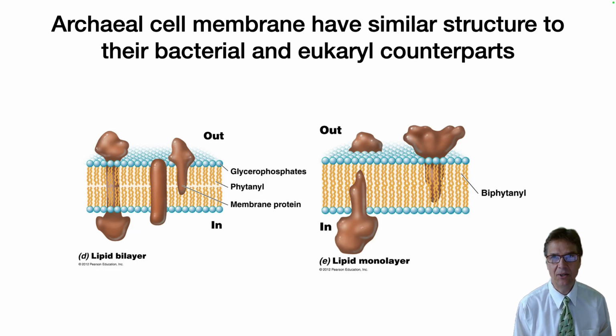As you can see here, they look very similar, but if you use biphytanyl lipids, you will see the alkyl chain goes all the way through and it makes it very stable, right? The lipid monolayer is shown on the right. But physiochemically, both these membranes will behave in a similar fashion to bacterial membranes.